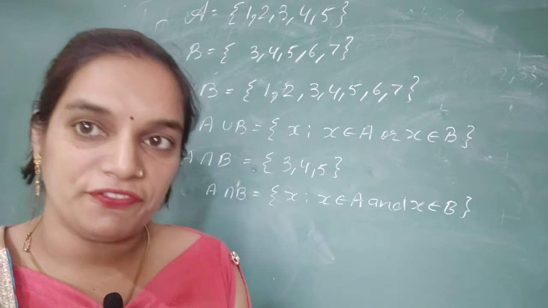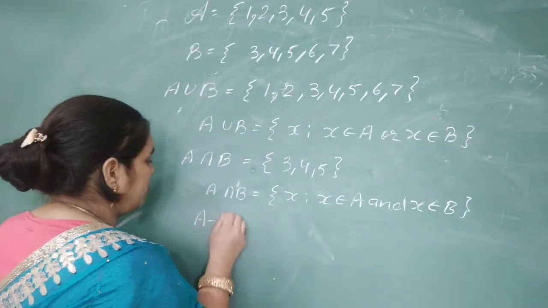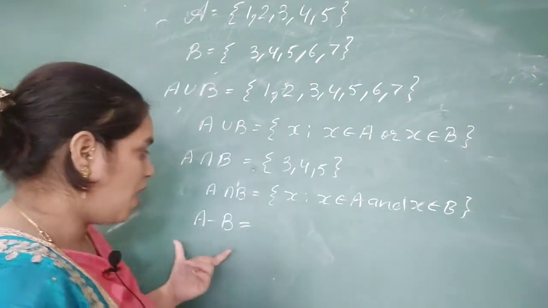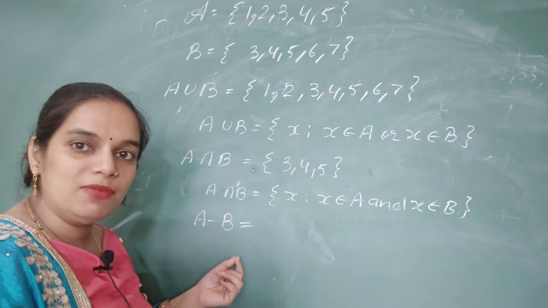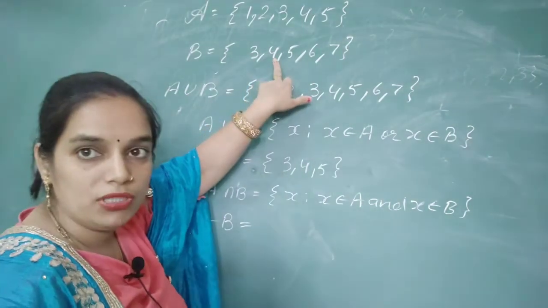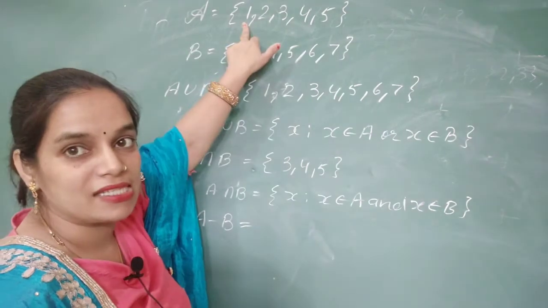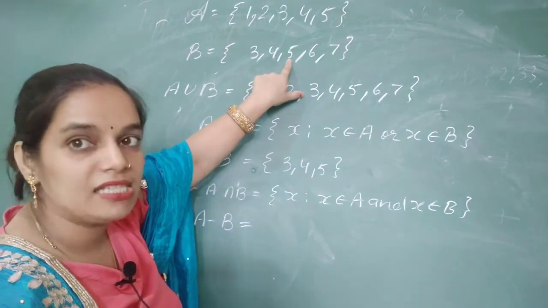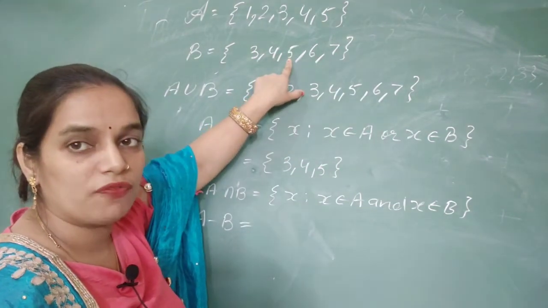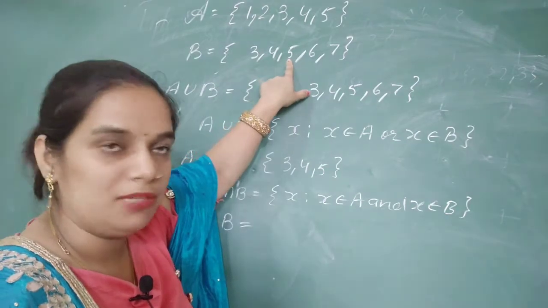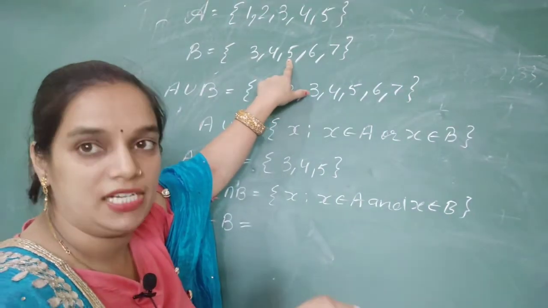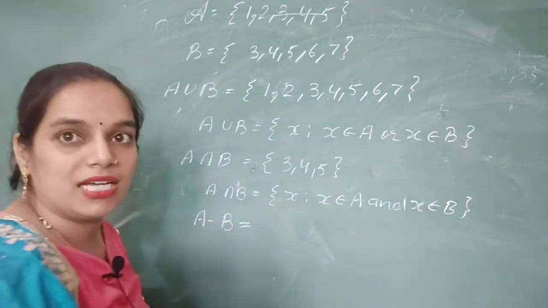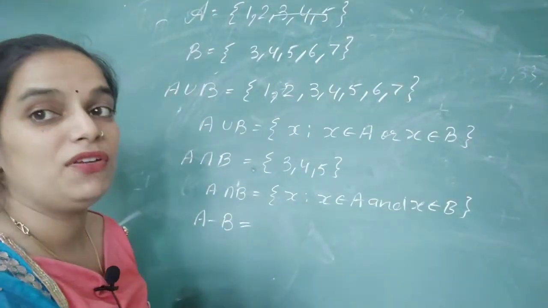Now let's talk about the difference of two sets. I am taking here A minus B. Now we will remove all the elements of set B which lie in set A. Here 3, 4, 5 are the 3 elements of set B which we will remove from set A, and the remaining elements will be 1, 2.